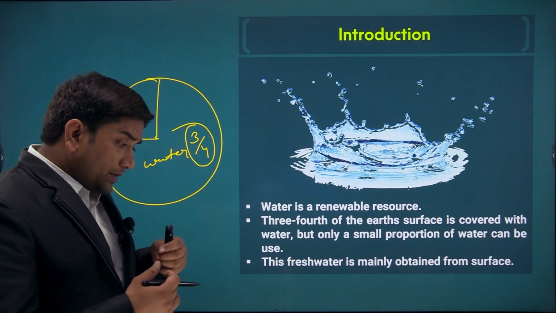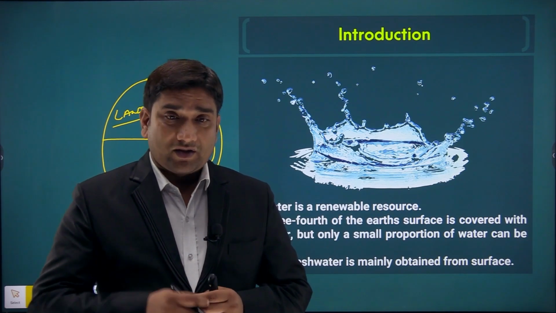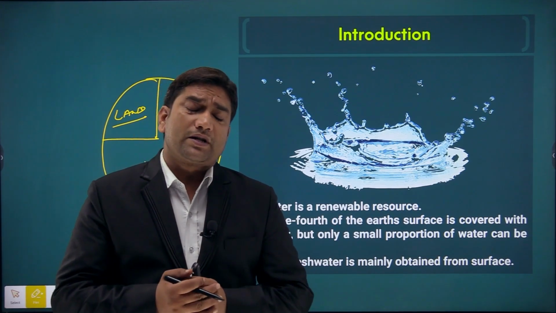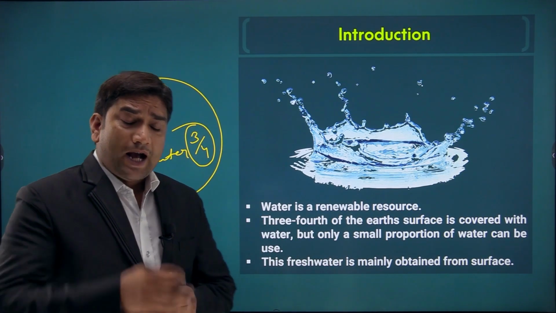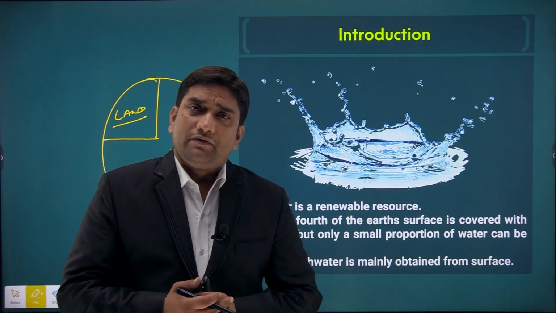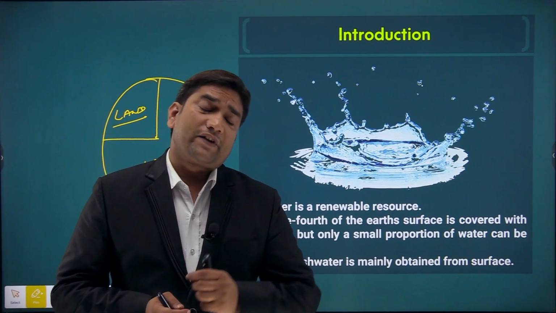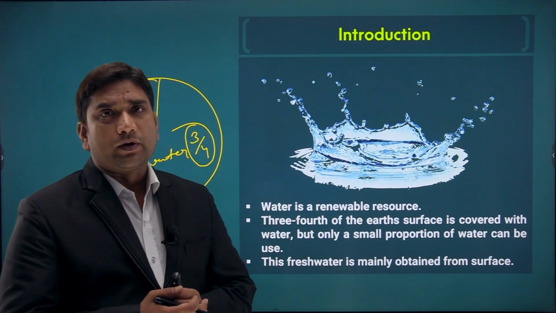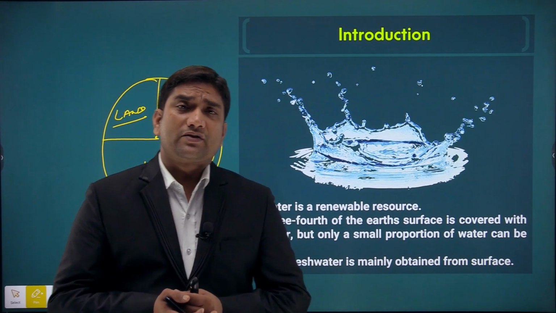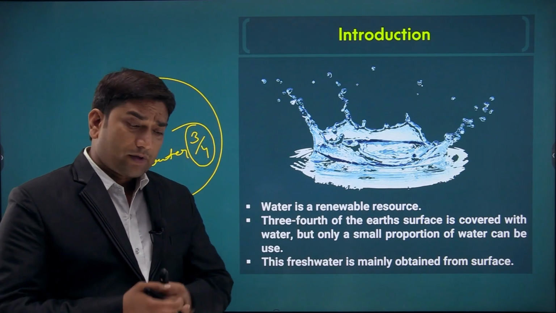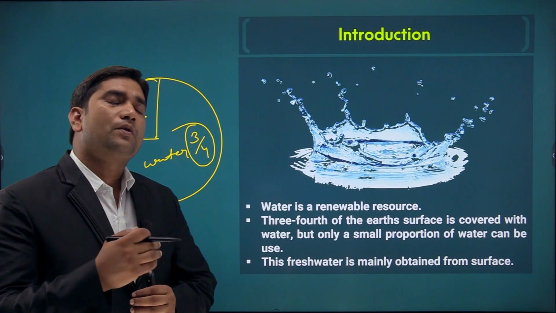Approximately 96.5%, or we can say approximately 97%, of water resources is saline water, and the rest, about 3%, is fresh water which can be used by human beings. That is available in the form of surface water or groundwater, which we are able to use.